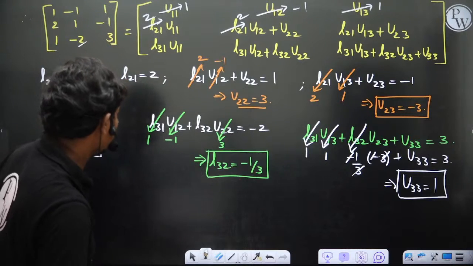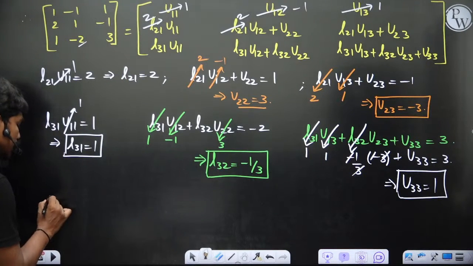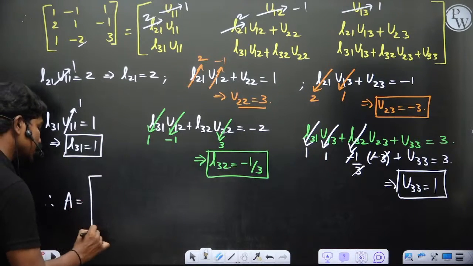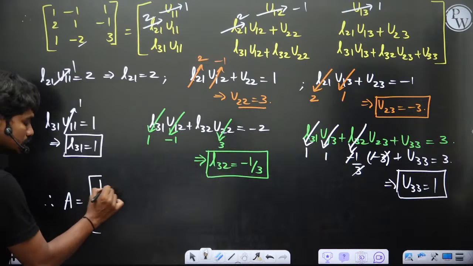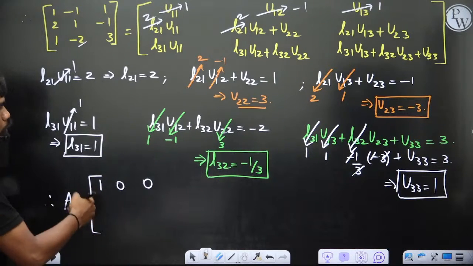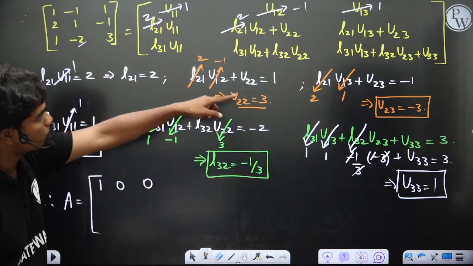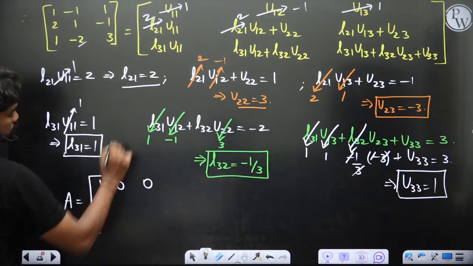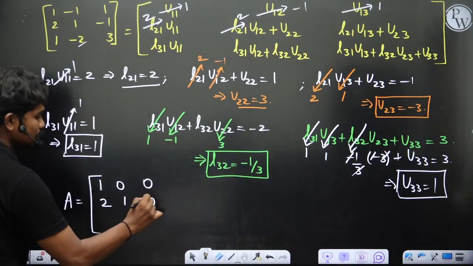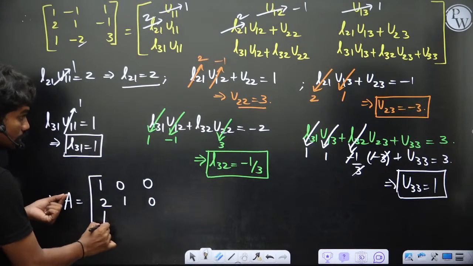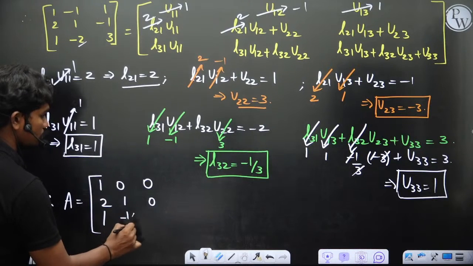Therefore A is equal to the lower triangular matrix. Since we have used Doolittle's, 1 0 0, then L21, which is 2, so 2 1 0, then L31, L32, 1.